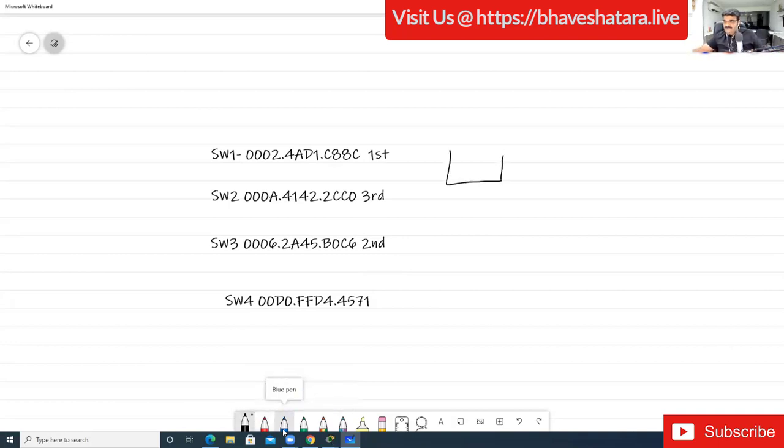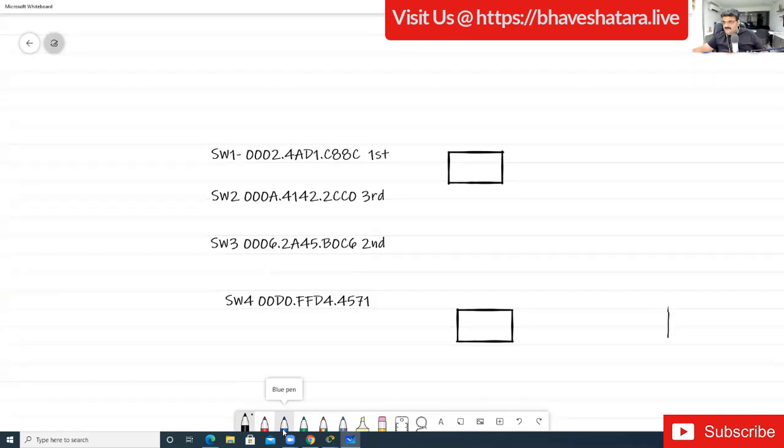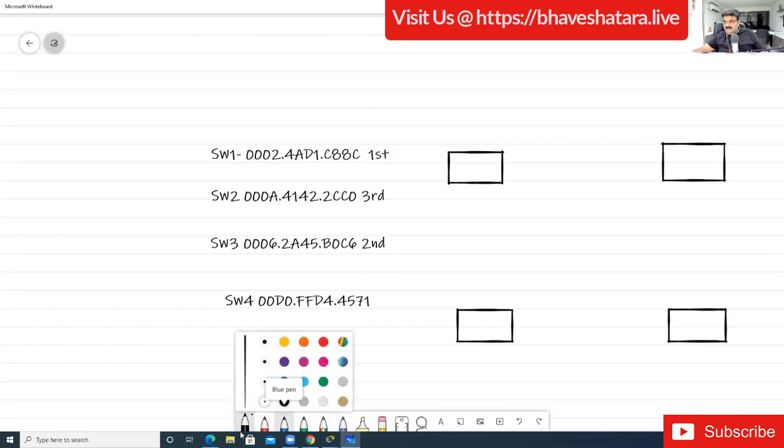So this is what we have: switch 1, switch 2, switch 3, and here we have switch 4. So this is switch 1, this is switch 2, this is switch 4, and this is switch 3.